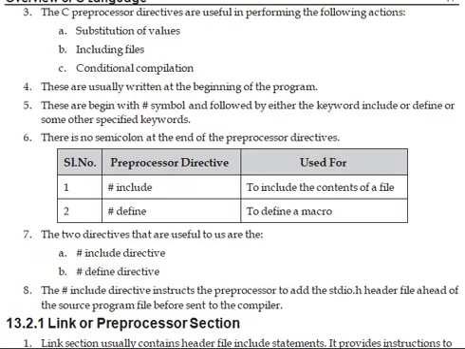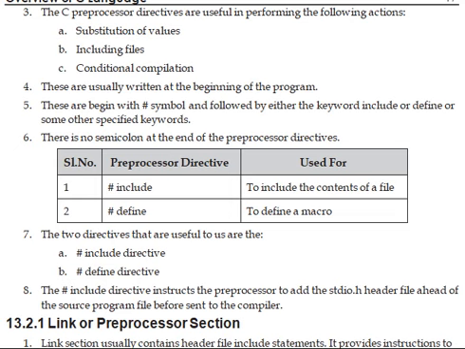The preprocessor directives are useful in performing the following actions: substitution of values, including files, and conditional compilation. These are usually written at the beginning of the program. They begin with the hash symbol, followed by either the keyword include or define or some other specified keywords. There is no semicolon at the end of the preprocessor directives.